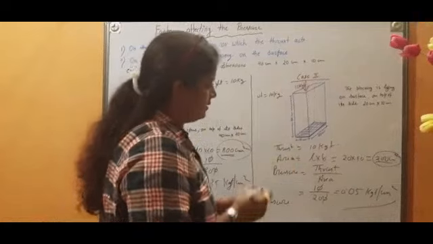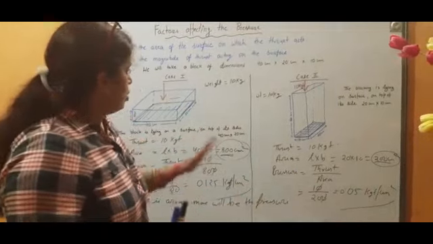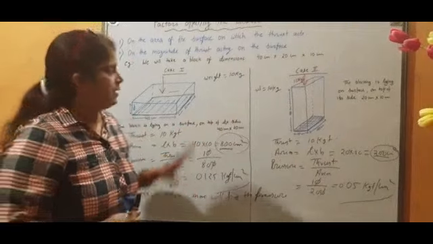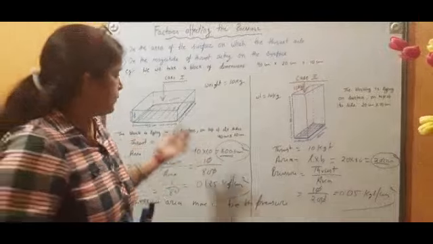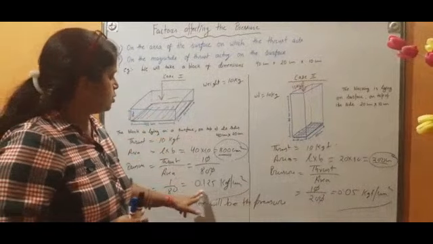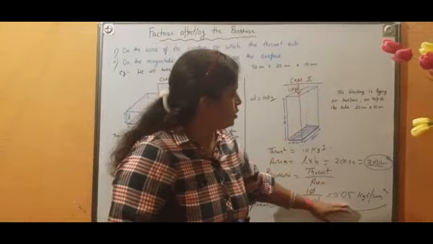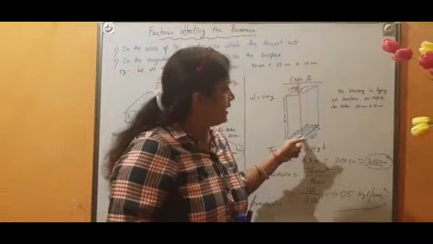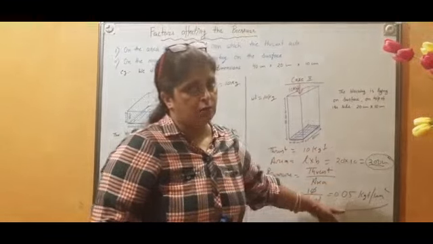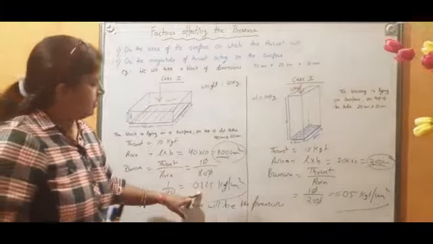Now we will understand this thing with the help of a daily life example. I hope this numerical part has given you an example that both cuboidal shapes are of the same weight, but the pressure applied here is only 0.0125 kg per centimeter square, and here it is 0.05. You compare it, this is 0.01, this is 0.05, because here the area is less, so pressure is more. Here the area is more, so the pressure is less.